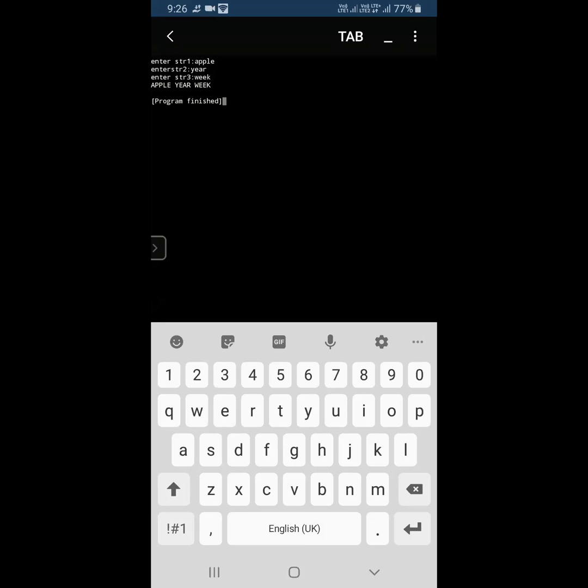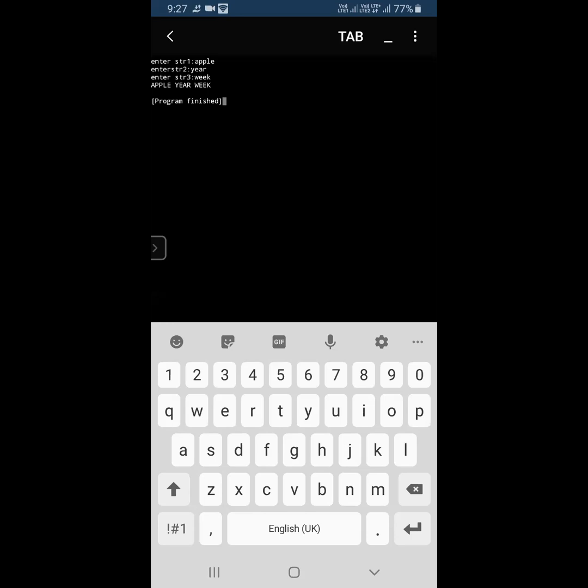How will it return? It's a normal value. What is the data type of i and j and k? It is a string. It's not a tuple. Apple is a string, year is a string and week is a string, str data type. Are you able to understand this concept? Yes, sir. Okay, so the function is returning the values. If we are assigning an equal number of variables, it will return as it is in the same data type.